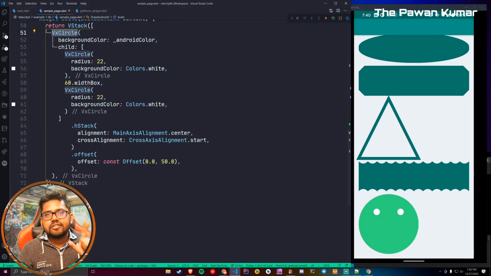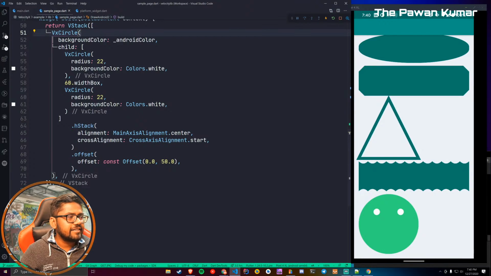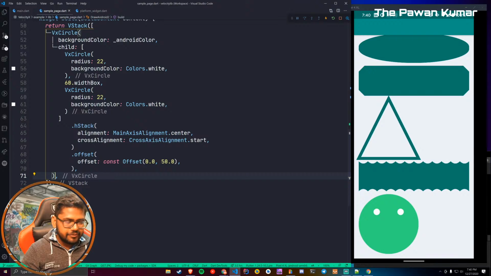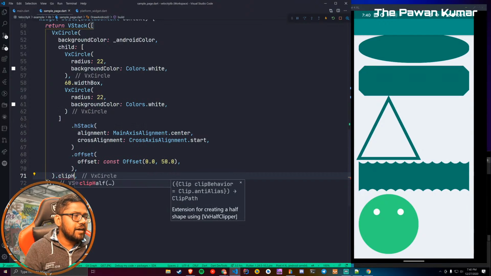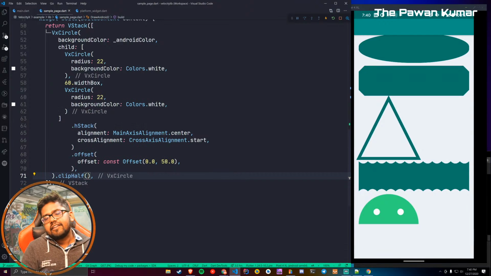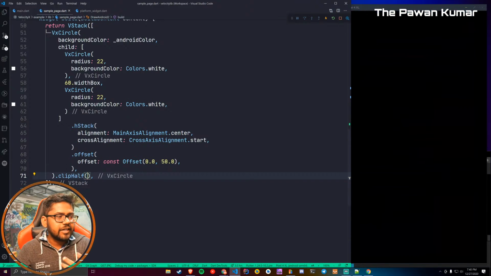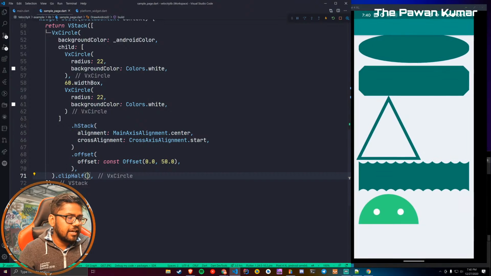But actually VelocityX offered that as well with this update. So what we will do, this is the biggest circle we have, and after this circle we can just say clip half. That's it, and you get this half circle, and you can use it in different ways. I'll show you what you can do with this, and we will see the advantage of these things very soon.